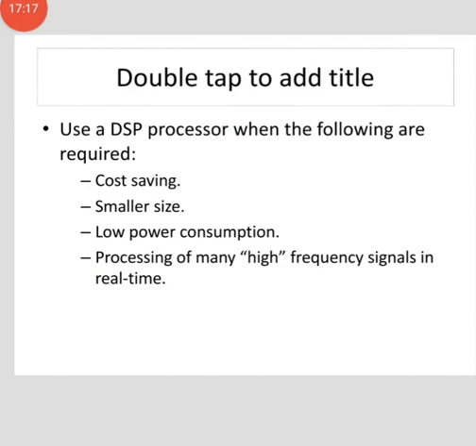So, use a DSP processor when the following conditions are required. The first condition is cost saving. When cost saving is required, you can use a DSP processor. Second, smaller size. Third one is low power consumption. Next is processing of many high frequency signals in real time. So these are some of the conditions to use the DSP processor.